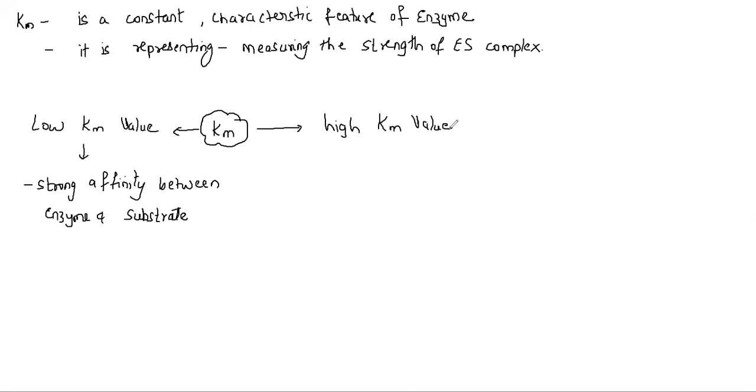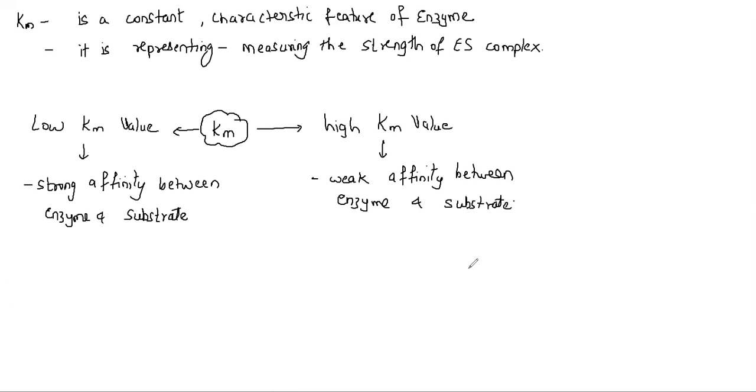It reflects a weak affinity between enzyme and substrate. So we need to understand here the Km value has to be low if you want the reaction to take place at a faster rate. High Km is going to indicate weak affinity.